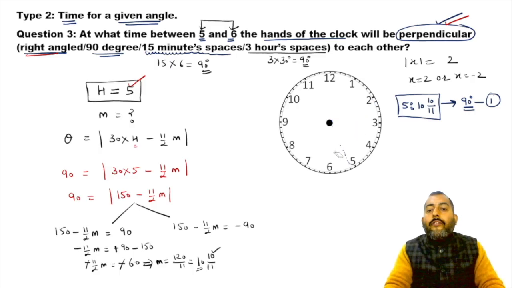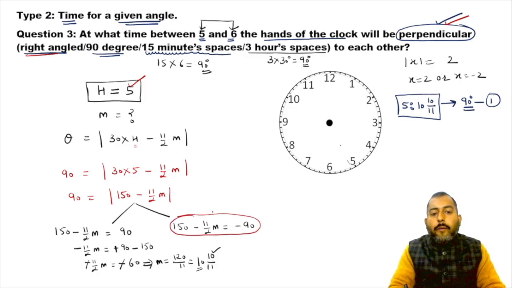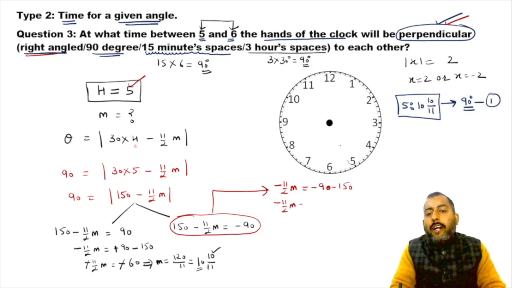Now, what if I solve this second case? If you solve this second case, you're going to get minus 11 by 2 m is equal to minus 90 minus 150, which comes out to be 11 by 2 m is equal to minus 240. Now the negative got cancelled out. m comes out to be equal to 480 upon 11.